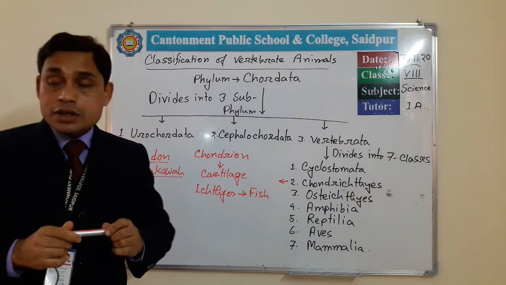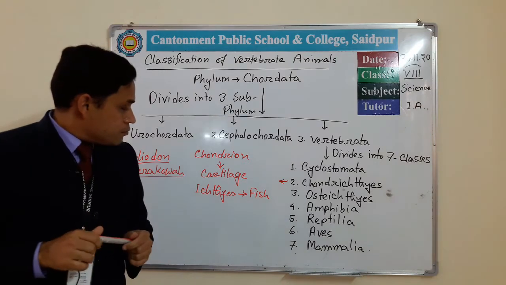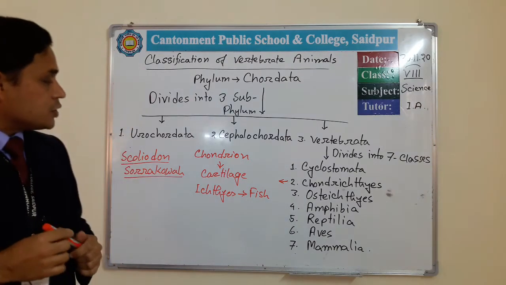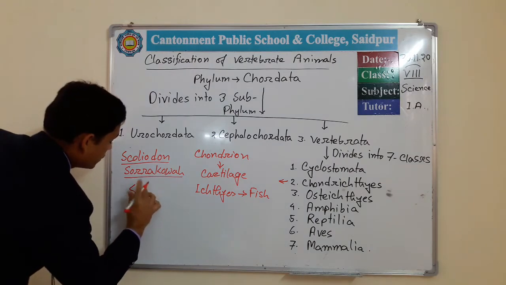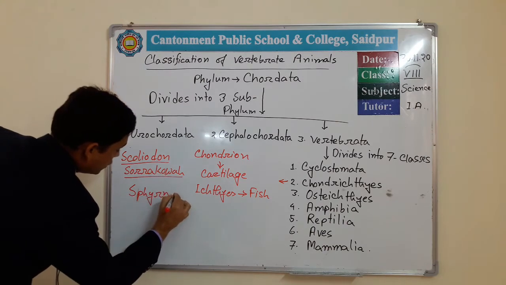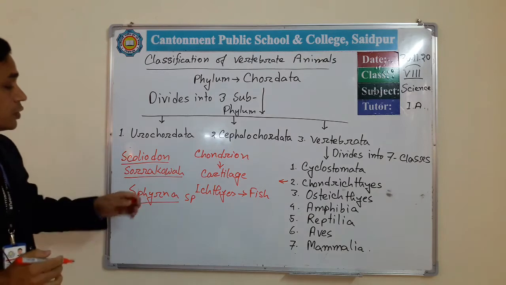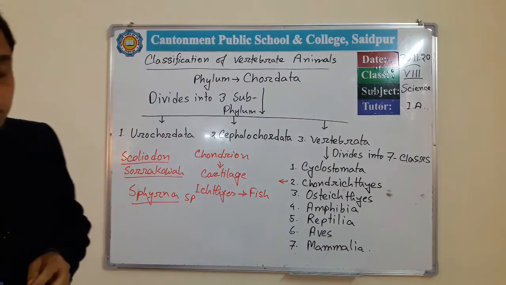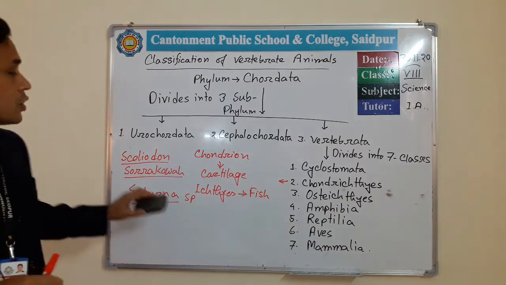Okay, and again Sphyrna is another example. This is Sphyrna sp. This is also an example of animals belonging to this class. So that's all about the class Chondrichthyes.